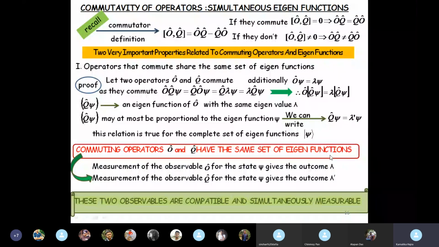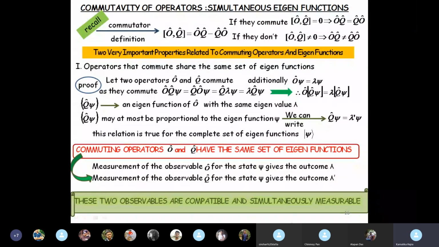So this is something very, very important that we learned. If two operators are commuting, they share the same set of eigenfunctions, which actually means that these are simultaneously measurable, and such observables are called compatible observables.